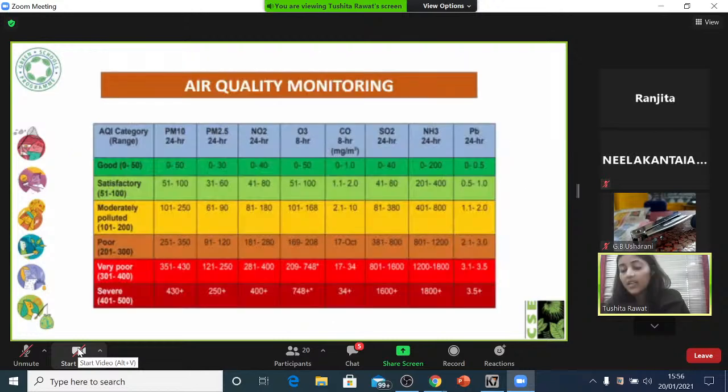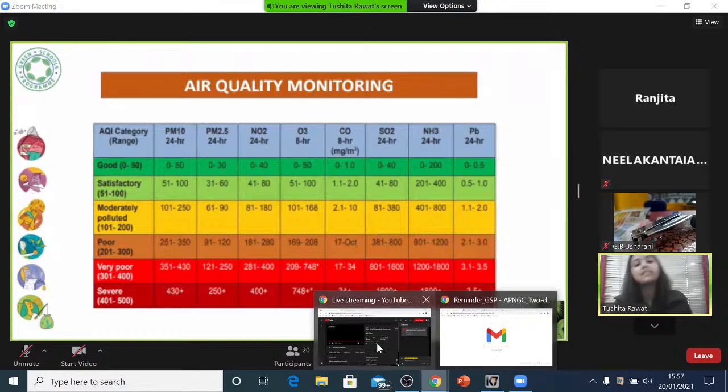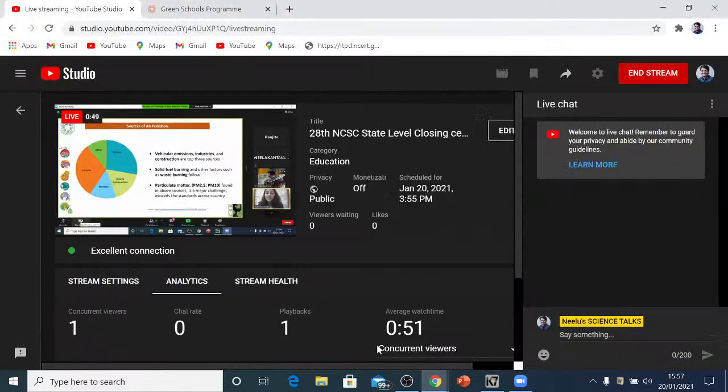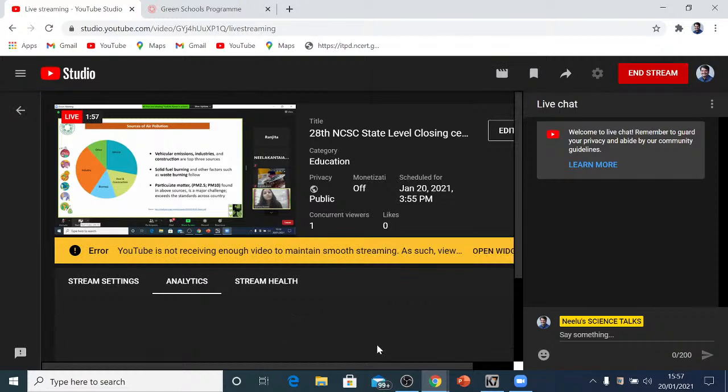So, what CPCB, Central Pollution Control Board, does is they have come up with AQI, which is Air Quality Index. You can see AQI category. So, this is a table that tells you the quality of air in your area. Now, there are many automatic air quality monitoring stations across India where they automatically test the quality of air and show you the quality. And there are some manual stations as well. So there are more manual stations than there are automatic ones. But the division remains the same, which is on the screen.